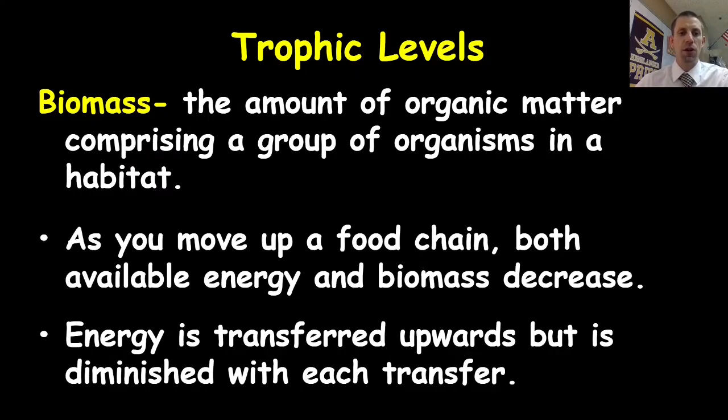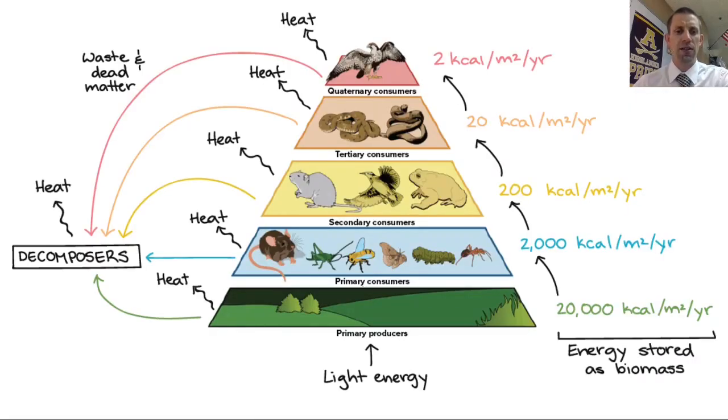It's also important to understand the term biomass. Biomass is the amount of living material or organic matter of each step within a food chain or a food web, or how much is in each trophic level. So I think it makes sense to take a look at this food pyramid here. It's in the pyramid shape because when we talk about the amount of energy and the amount of biomass available at each trophic level, it's much wider at the bottom and becomes more narrow at the top. Our primary producers at the bottom here are primarily plants, and these are going to be the largest trophic level. They're going to have access to the most biomass and the most energy.